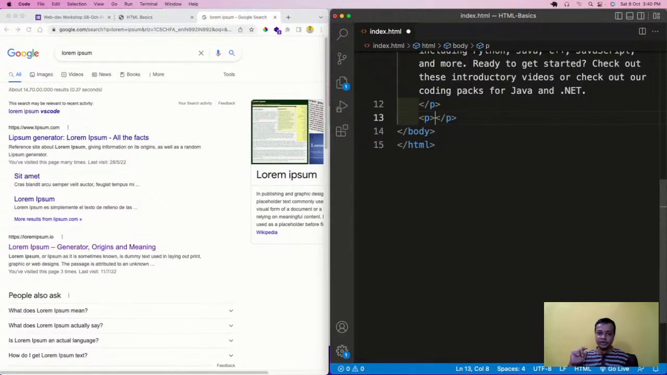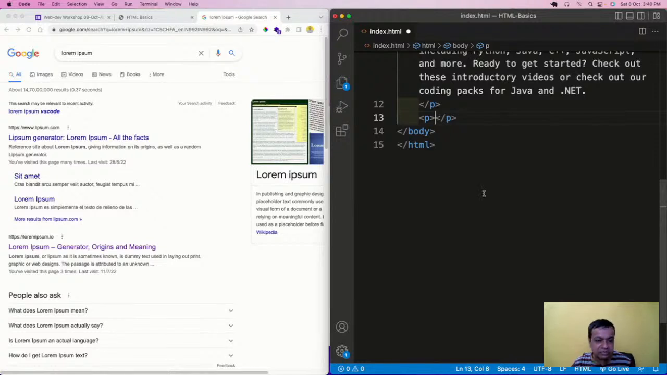Actually, it was invented 200 years back when the printing press was there, when newspapers just came out. In the newspaper, they didn't have the news at first, but they wanted to see how it would look on the paper. So lorem ipsum was invented at that time, so it is like 200 years old. Okay, so that is there.